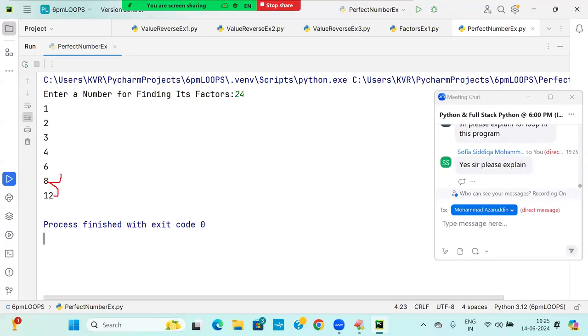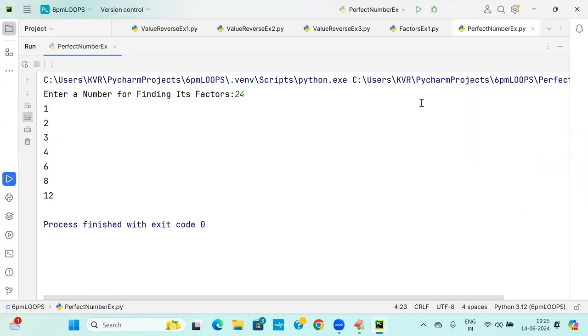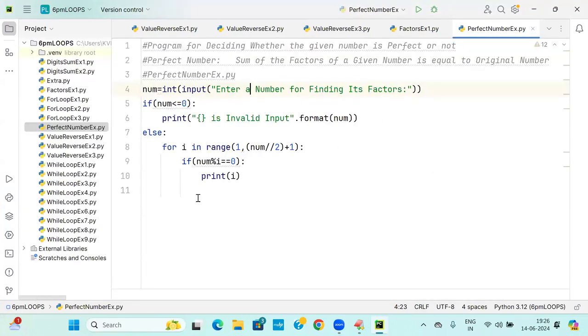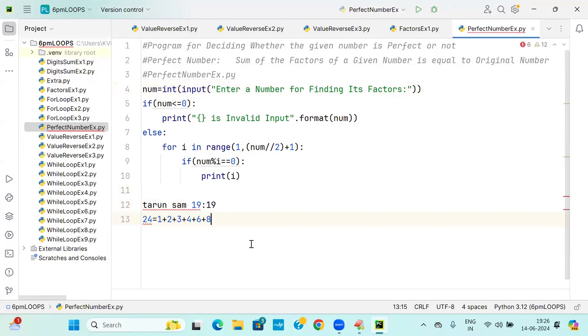12 plus 8, 20. 20 plus 6, 26 plus 4, 30 plus 3, 33 plus 2, 35 plus 1, 36 is not equal to 24. 24 is not a perfect number. So who said earlier that 24 is perfect? Somebody said 24 is perfect earlier. Ah, Tarun Sam. Tarun Sam is saying 24 is perfect. Like that he has decided.